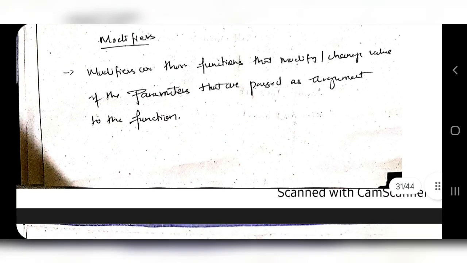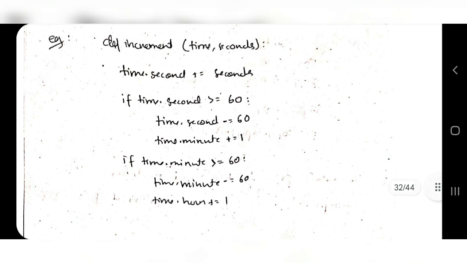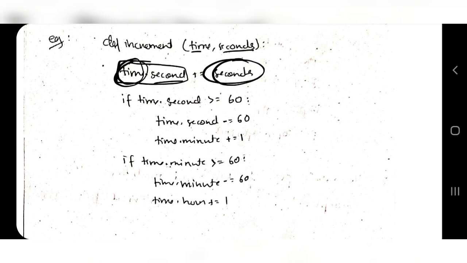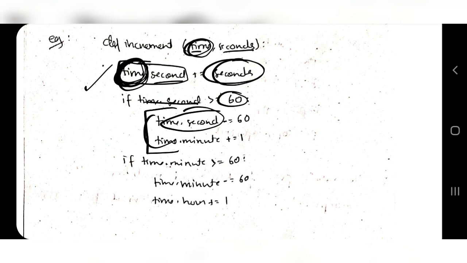And modifiers are those functions that change the value. For example, here you can see that time and seconds are getting passed, and time.second plus equals seconds. So time's second value is added with the seconds value. So here the time value which I have passed is getting changed. Therefore the function is a modifier function. Here also the same thing. If time second is greater than 60, the time second is getting changed, what the minute should be and what the second should be is getting modified here. Same thing goes for minute as well. So the time value which is passed in the arguments is getting changed. So this function is known as a modifier function.